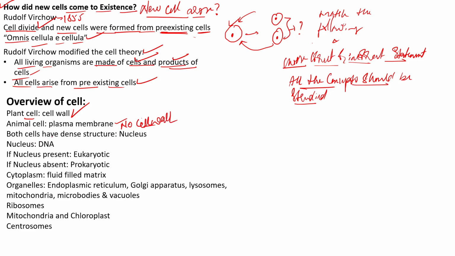The second is both the cells have a dense structure, that is the nucleus. Here I have drawn the diagram of a cell, and we always draw a structure like this inside, and this structure we are referring to as the nucleus. We know that the nucleus mainly contains the chromosomes, and chromosomes basically contain the genetic material of the living organism, that is the DNA. So DNA is the genetic material in the case of chromosomes or any living organism.